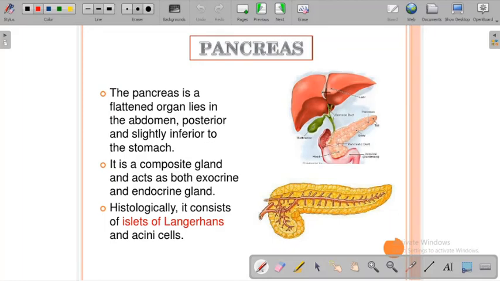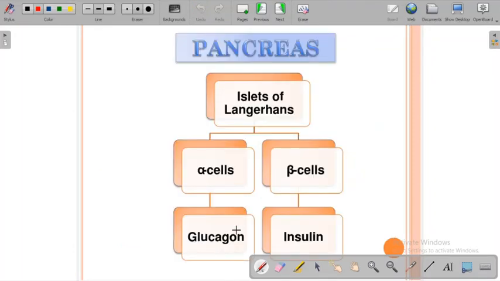Now the pancreas. What is the pancreas? It is situated just below the liver. You can see the pancreas, and within it the tubule-like sections, the pancreatic ducts. The cells present there are the islets of Langerhans, or acini cells, which produce hormones like glucagon or insulin.